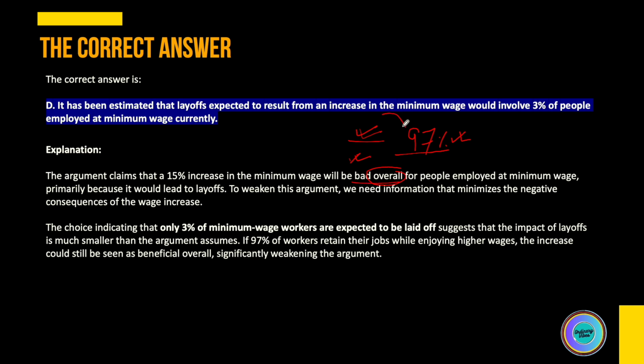And hence, this will be the option which would most seriously weaken this argument, which says that increase in minimum wage will be bad overall for people employed at minimum wage.